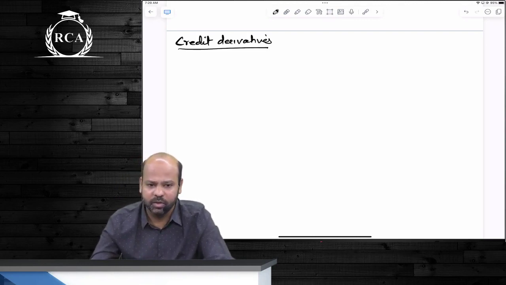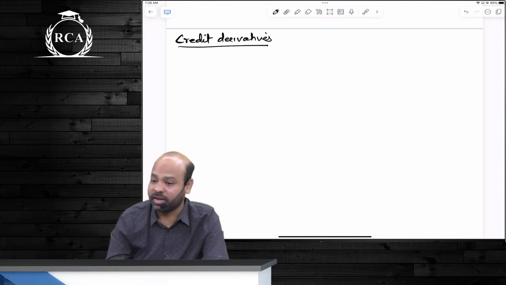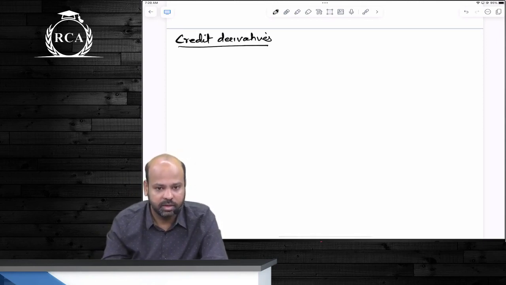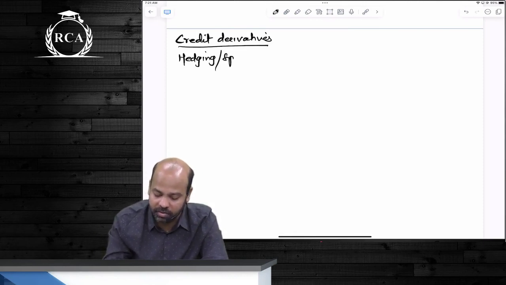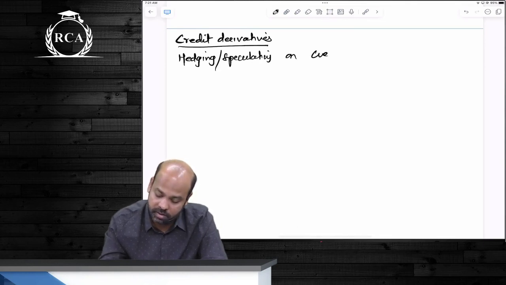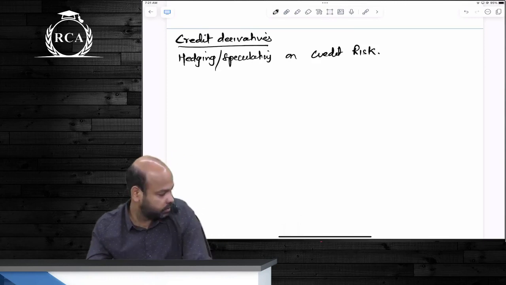What is credit derivatives? This is hedging, or it can be anything for speculating on credit risk.